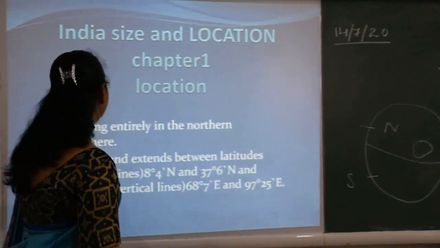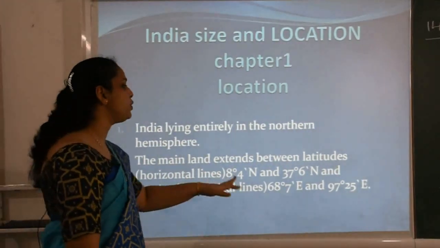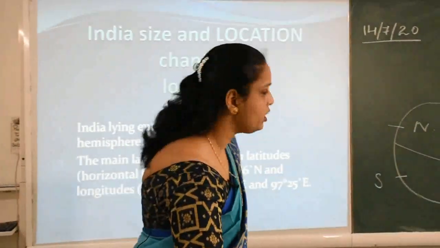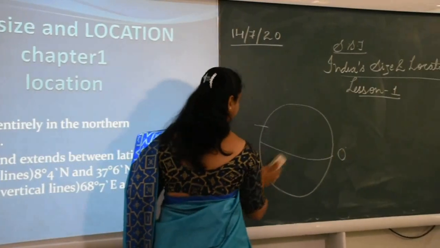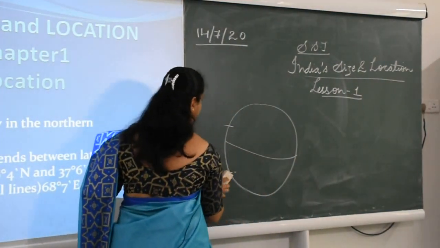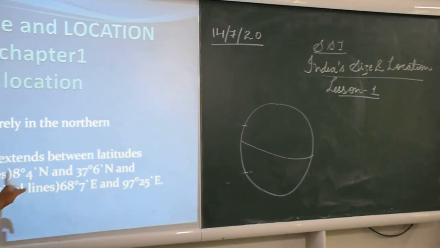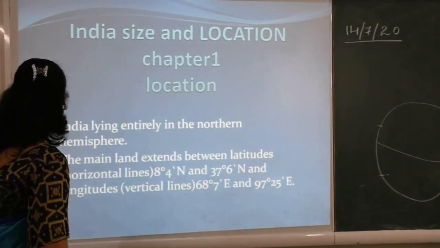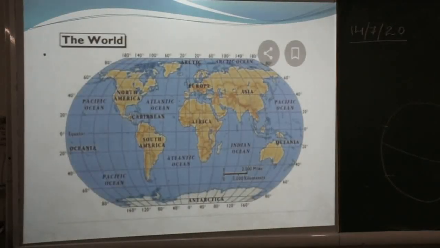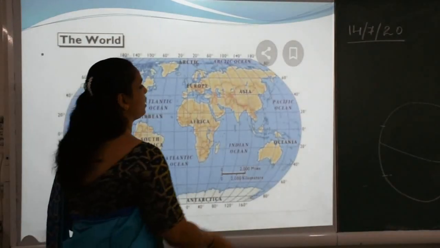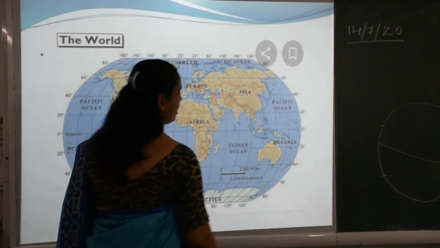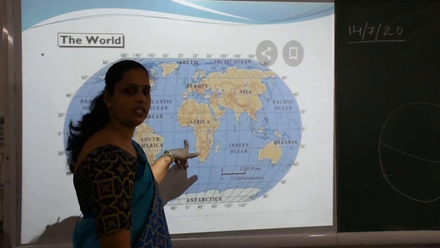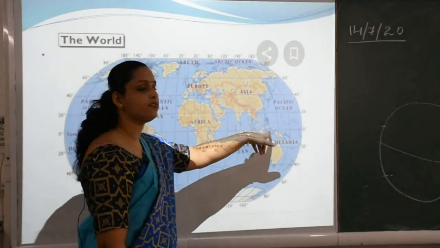Now, the second point is that the mainland extends between certain latitudes and longitudes. Actually children, what are these latitudes and longitudes? Let me explain this also. Here it is written for you, latitudes are horizontal lines and longitudes are vertical lines. So here when we see, latitudes are there and longitudes are there. The position of India is here. Some lines are drawn this side, this side, this side, and then here also we have some lines.